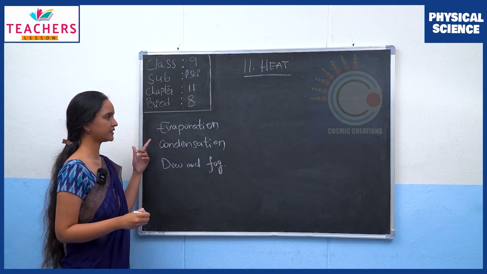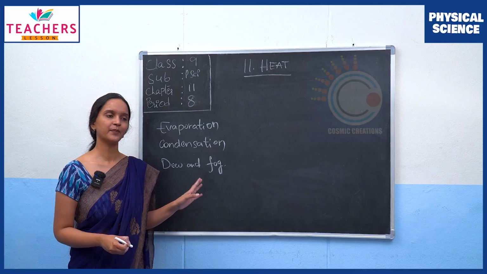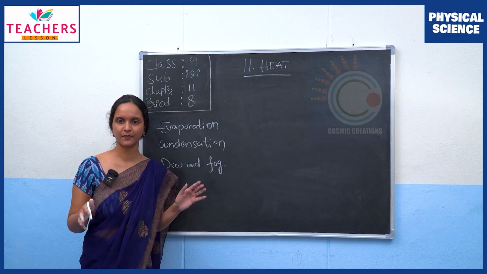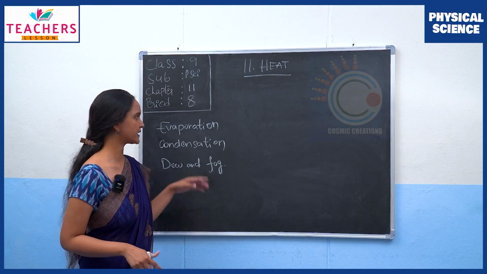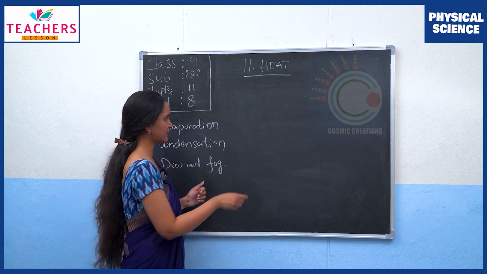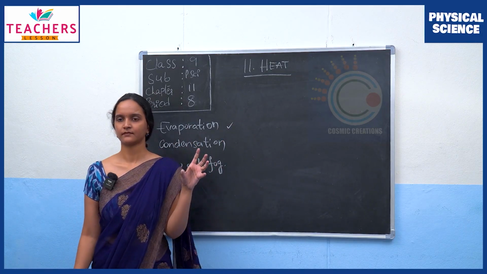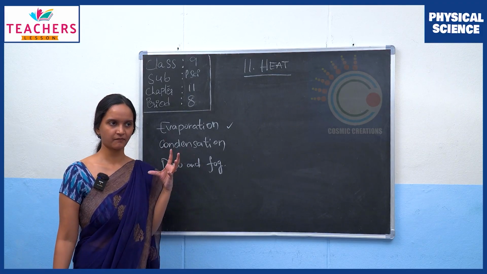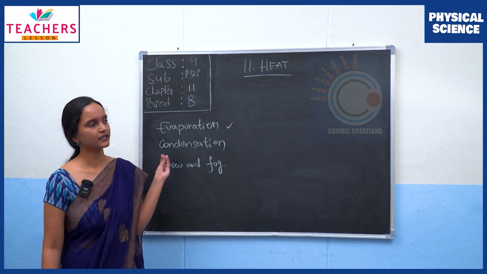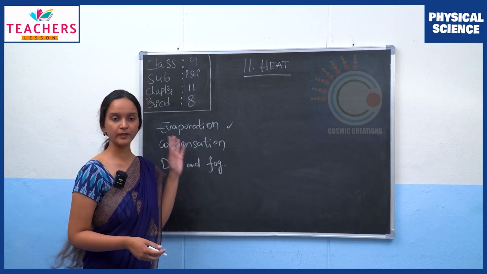Now, how did we define evaporation? It is the phase change from liquid to gas, which can happen at any temperature. And this phase change from liquid to gas happens at the surface of the liquid. And hence we said evaporation is a surface phenomenon. Correct? And also it is a cooling process. Why? Because energy is taken out by the escaping molecules. Escaping molecules gain energy from the other molecules inside the liquid and they come out of the liquid. So, energy is being taken out from the liquid and hence it is a cooling process.